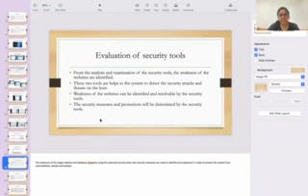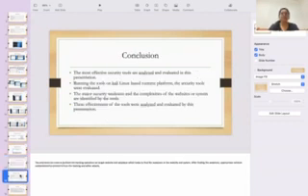Now security measures need to be identified and implemented in order to protect the system from vulnerability, attackers and hackers. After that, there is the conclusion of my assignment. The most effective security tools were analyzed and evaluated in this presentation. Running the tools on a Kali Linux-based runtime platform, the security tools were evaluated. The major security weaknesses and complexities of the website or system are identified by the tools. The effectiveness of the tools was analyzed and evaluated in the presentation.